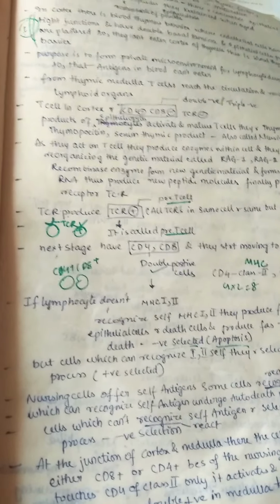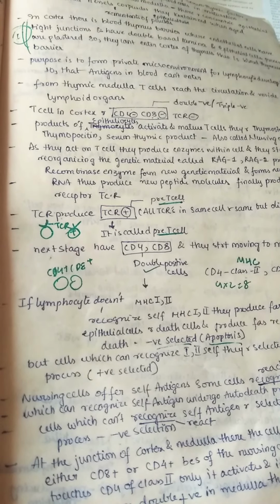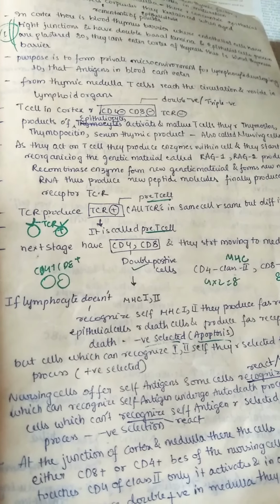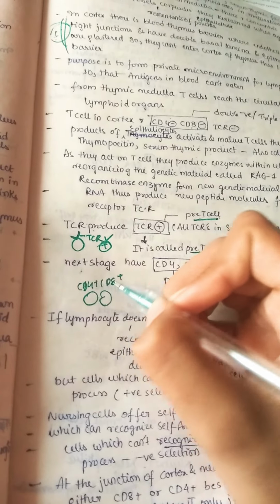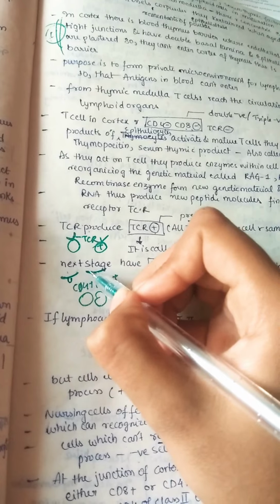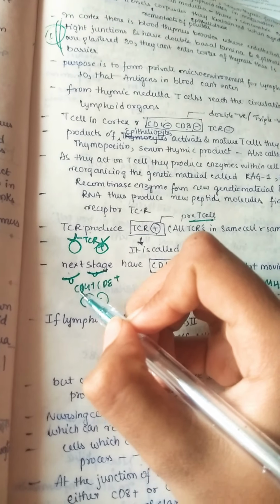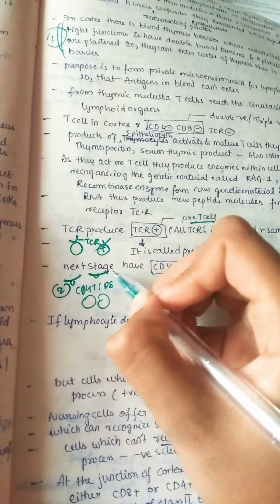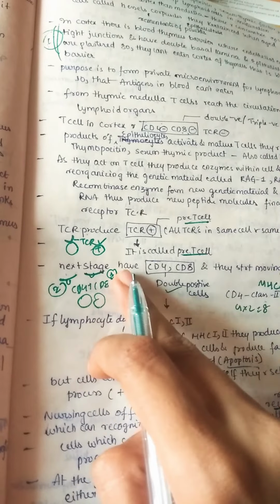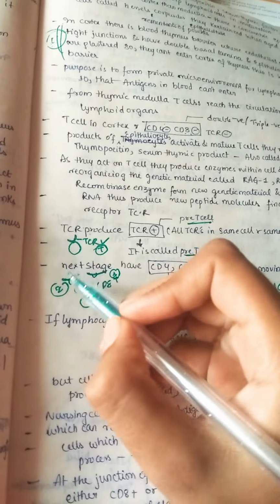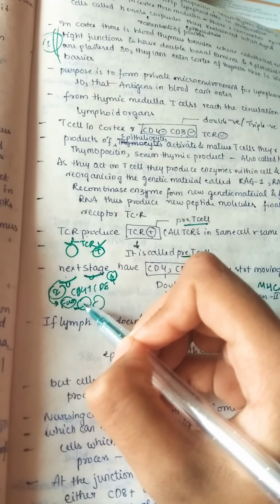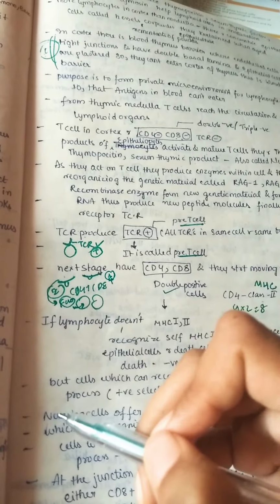So this is important, when lymphocytes actually recognize the self MHC1 and MHC2. Here we said this is CD4, CD8 positive. Here is the epithelial cell of the thymus, and here we'll have the MHC1 and MHC2, for example. Always, MHC2 binds to CD4, so here it is 2, here it is 1. If the lymphocyte is not able to recognize this MHC1 and MHC2, it will produce a Fas protein which will tell the cell to undergo the process of apoptosis.